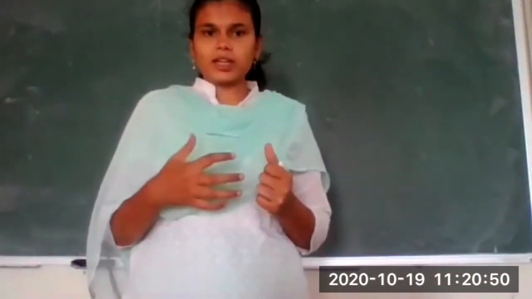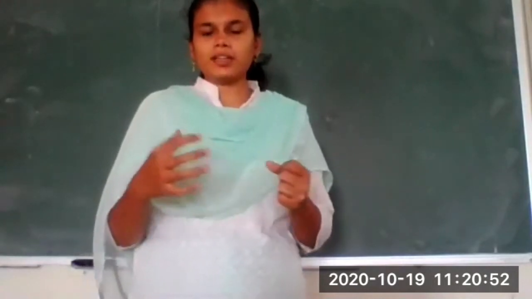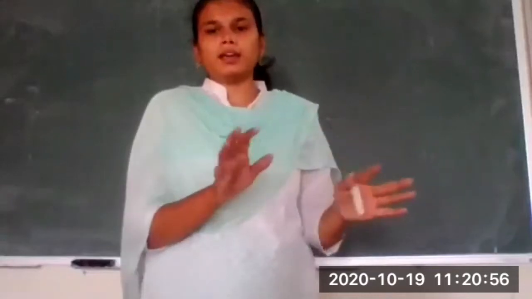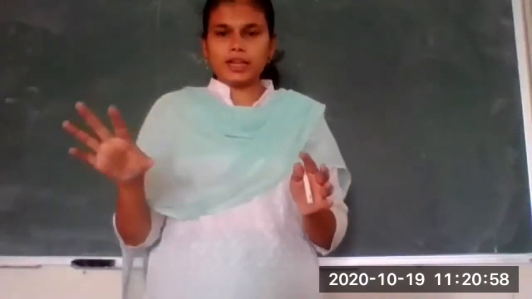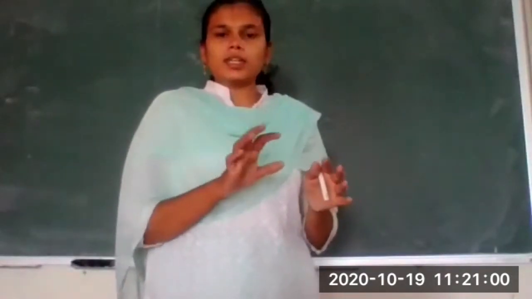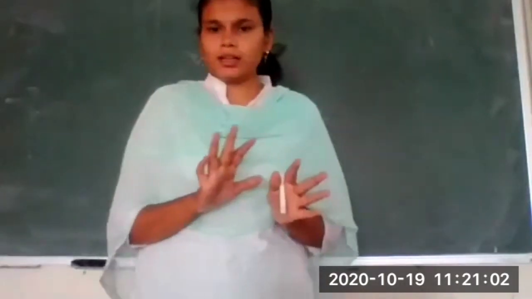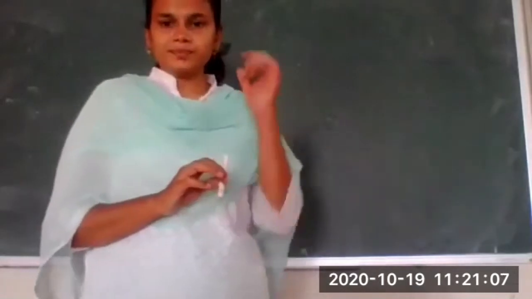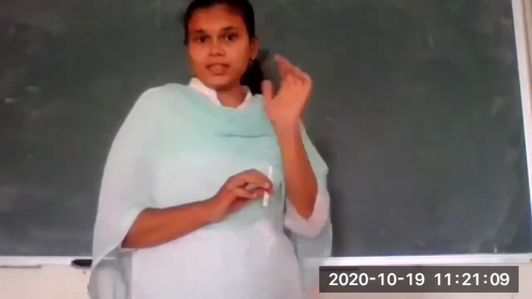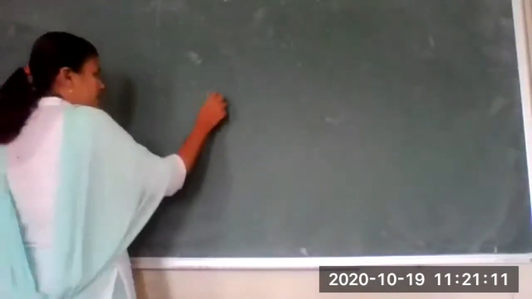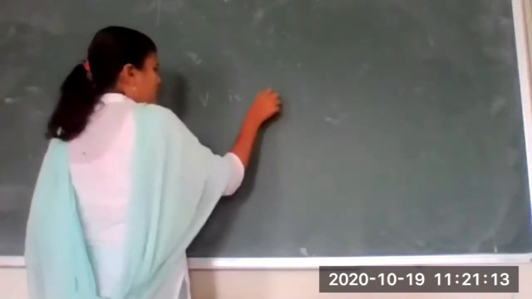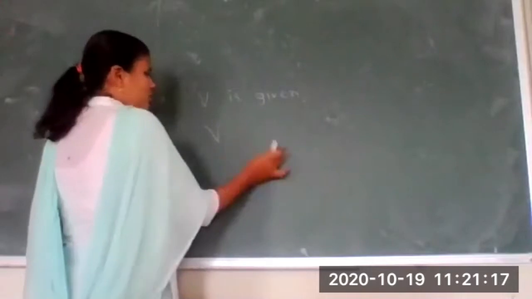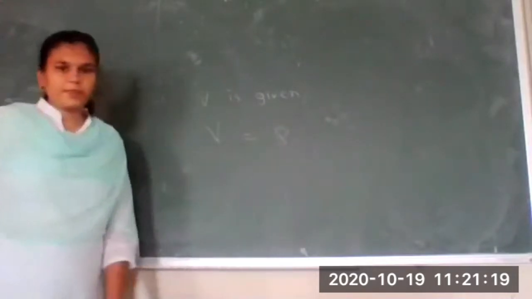Suppose I have a velocity, right? If I say the velocity of this bike is this much, suppose 30, can you say that the speed is also 30? Suppose the velocity is given. Is that velocity exactly equal to the speed?